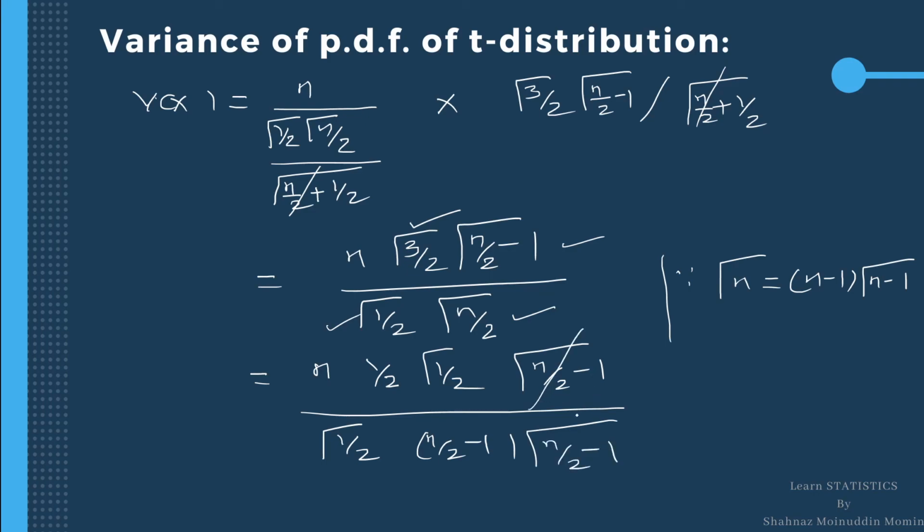This gamma n by 2 minus 1 gamma n by 2 minus 1 get cancelled. Similarly gamma half cancels. So the remaining term is n upon 2 divided by n upon 2 minus 1.